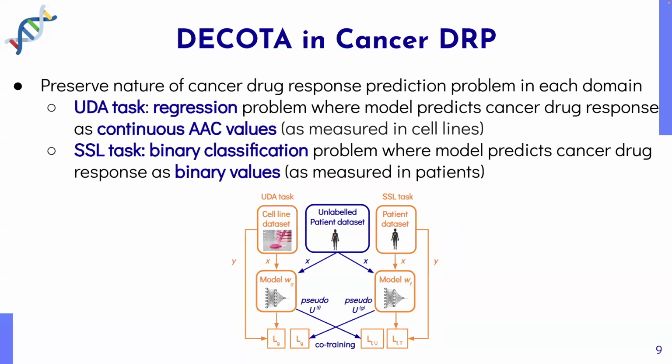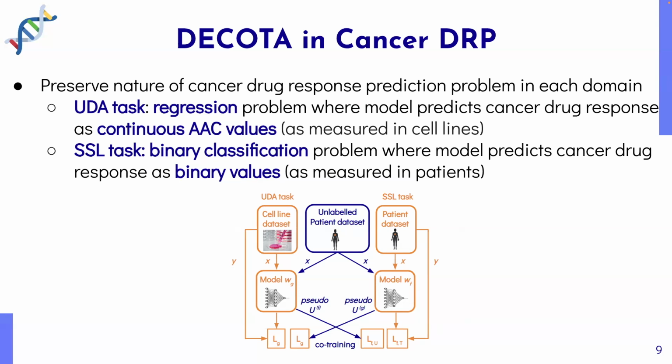Since we decompose the two sources of supervision available from the two domains, cell lines and patients, into two distinct subtasks, this provides us with the benefit of preserving the nature of cancer drug response prediction problem in each domain. Learning a separate model for each task allows us to retain the nature of the regression problem for cell lines, as well as the binary classification problem for patients.